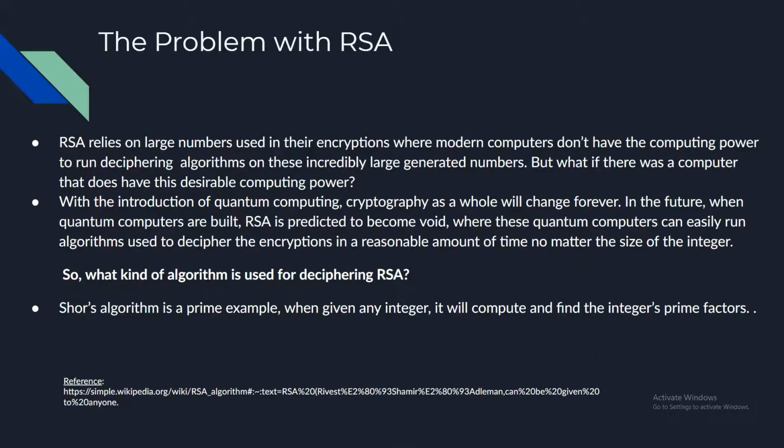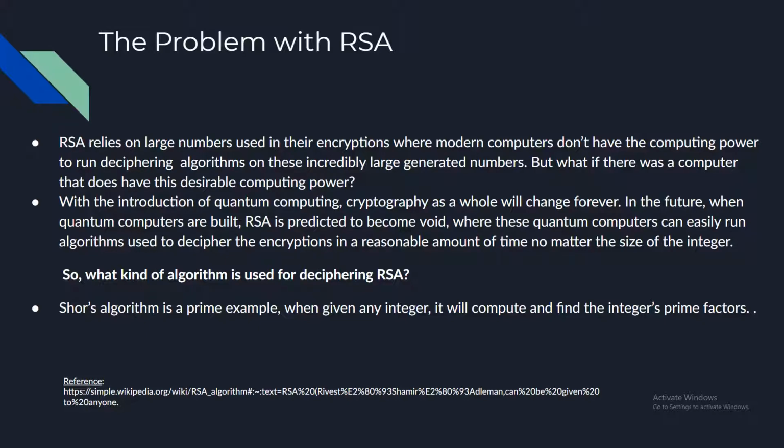The problem with RSA relies on large numbers used in their encryption, where modern computers don't have the computing power to run deciphering algorithms on these incredibly large generated numbers. But what if there was a computer that does have this desirable computing power? With the introduction of quantum computing, cryptography as a whole will change forever.